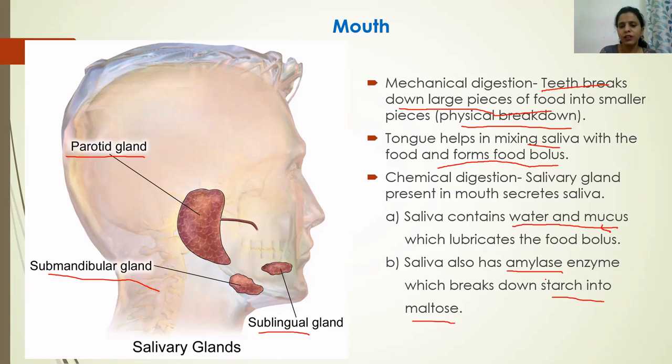So this point is important: amylase enzyme will break down starch into another sugar known as maltose. Now this maltose is made up of two glucose units. Two glucose units join together and form maltose. So the chemical digestion process starts in the mouth itself. In saliva, there is an enzyme called salivary amylase, and this salivary amylase helps in the breaking down of starch into maltose.